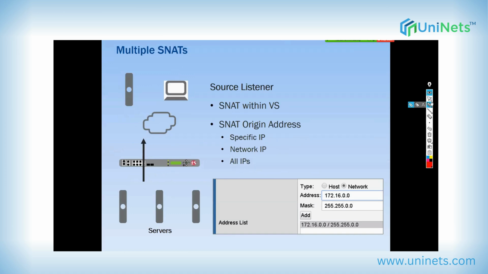Now, when we have multiple SNATs, what is the precedence? Which one would be highly preferred? So when we want to do the SNAT, if we have multiple listeners, always SNAT within virtual server takes precedence.